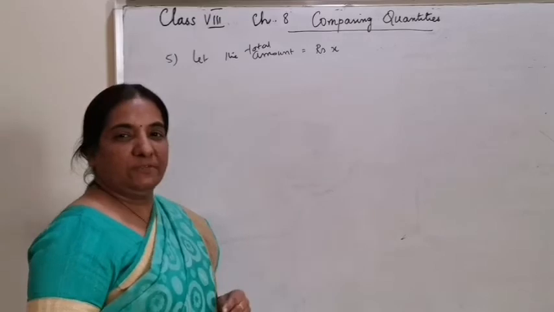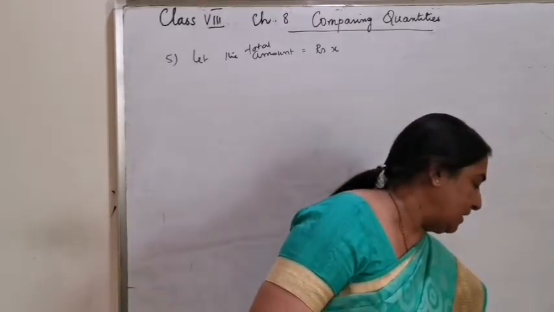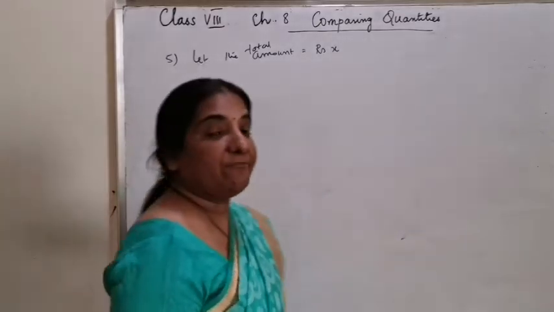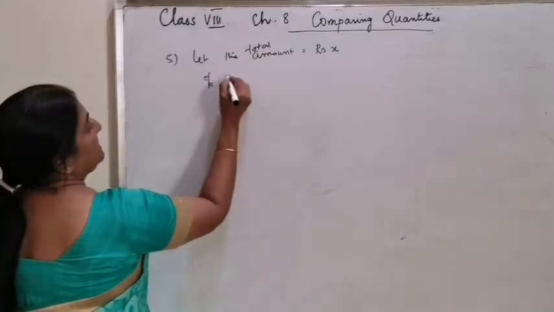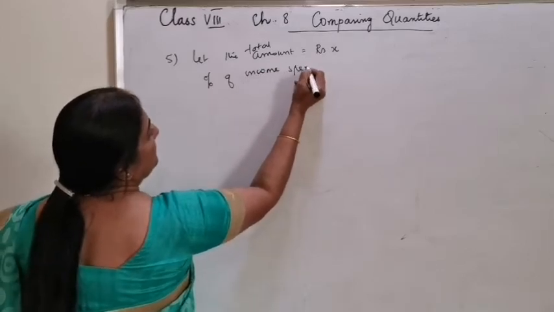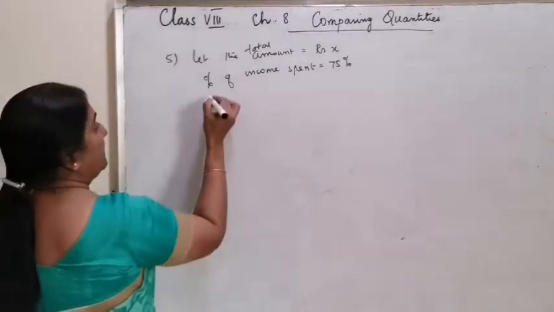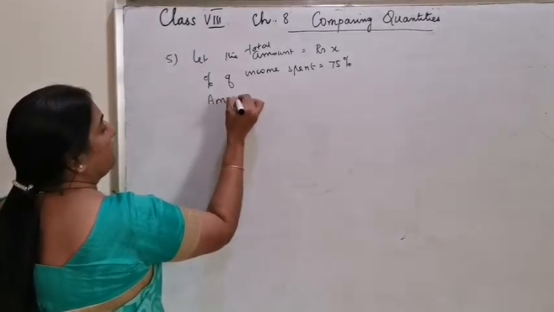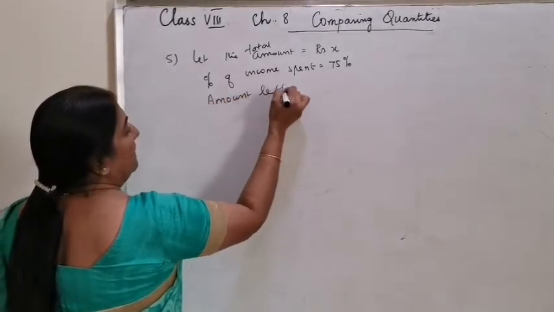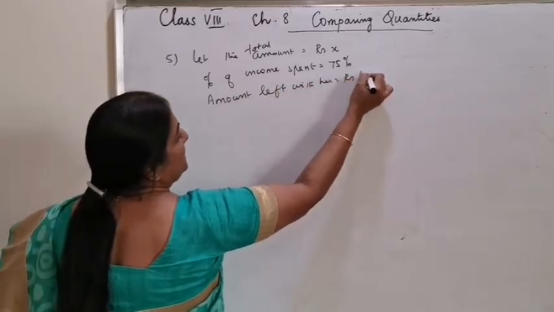Write the details whatever is given in the question. Percentage of income spent is equal to 75. Then the amount left with her is rupees 600.